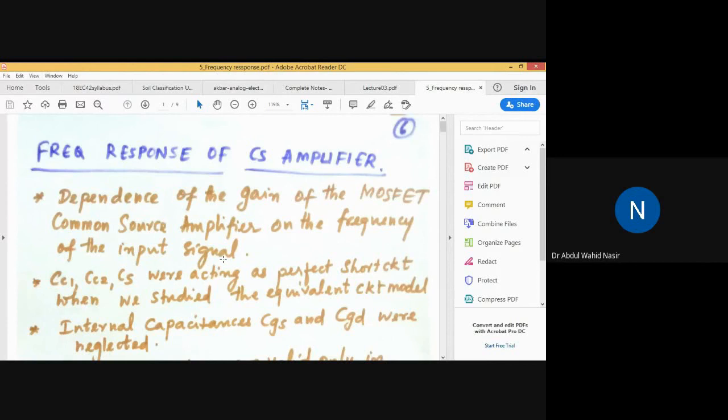Common source means CS amplifier. As I told you, earlier we had discarded this concept, but the gain of the MOSFET CS amplifier depends on the input signal frequency. How it will depend and how it will behave for different input signal frequencies we'll see in this class.